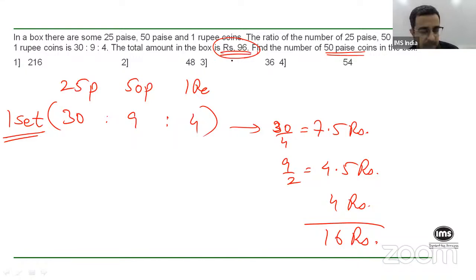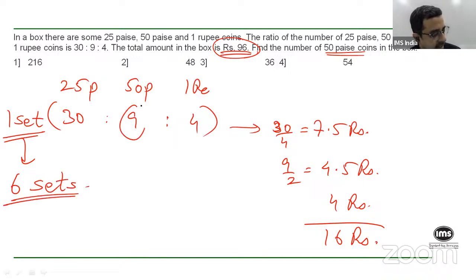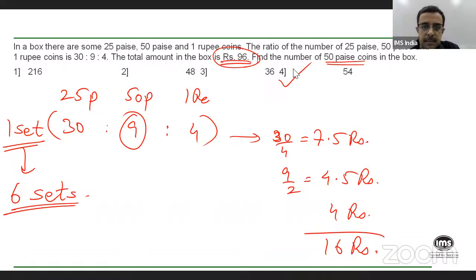And since I have 96 rupees, right, obviously I have to have 6 sets. Correct? And each set contains 9 50 paise coins. So 6 sets will contain 54 50 paise coins. Right? So that is your answer. Okay. I hope this is clear. All right, let's move on to the next question.